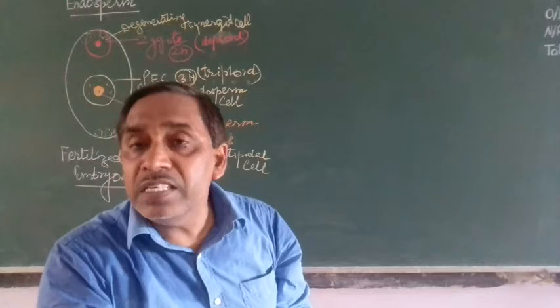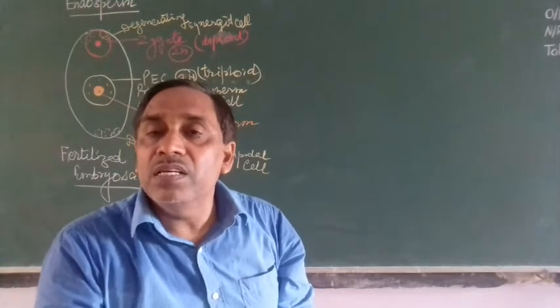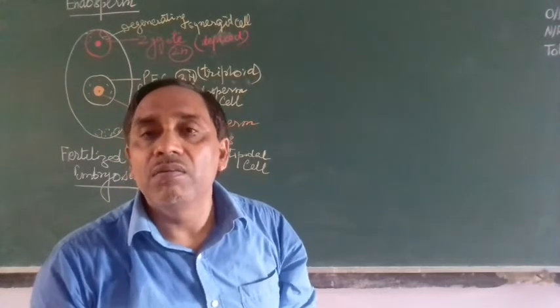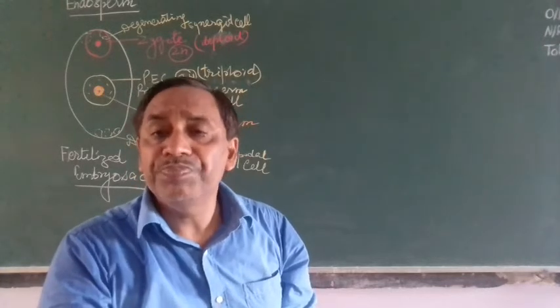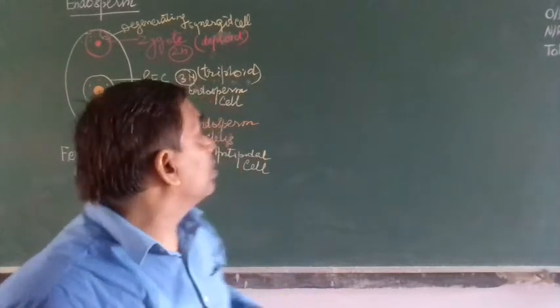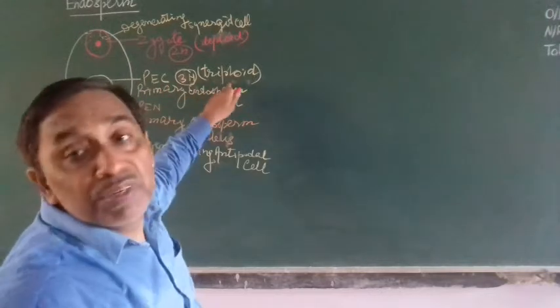Many times it has been asked in NEET examinations also: the cells of the aleurone layer of the seed are diploid, triploid or haploid? They are triploid, because the layer is part of the endosperm, meaning it develops from the primary endosperm cell.